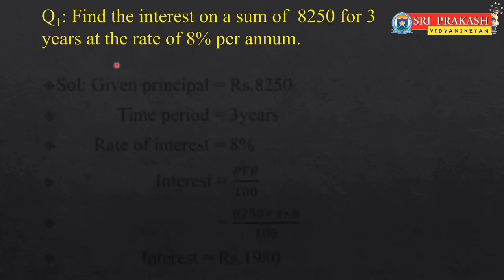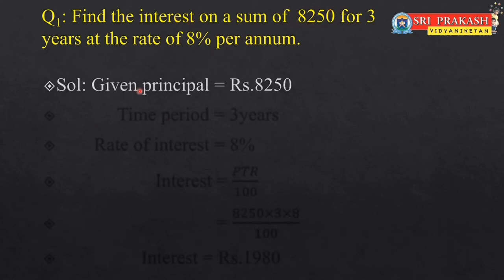Now let's solve a problem using this concept. Find the interest on a sum of 8250 for 3 years at the rate of 8% per annum. See, time period is 3 years, rate of interest is 8% and principal is 8250.